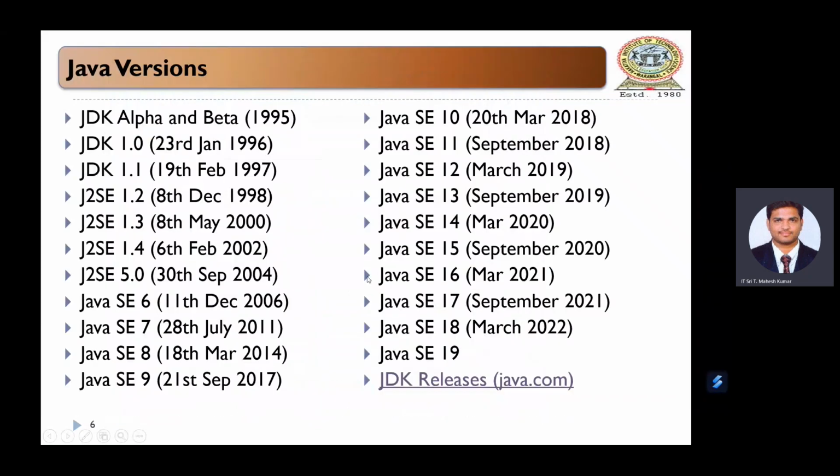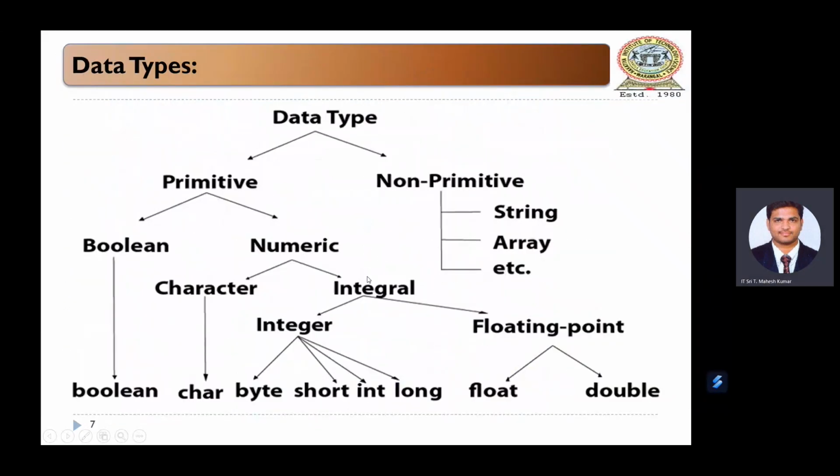Then we'll talk about data types. As the name indicates, with the help of a data type, you tell Java what type of data you are going to store. In Java, we generally have two types of data types: primitive and non-primitive. Primitive data types are predefined in Java, and non-primitive data types are defined by the user.